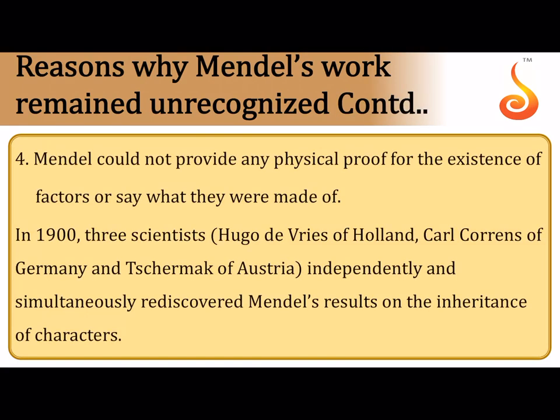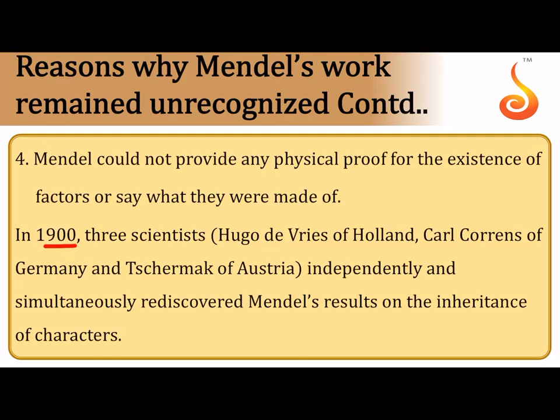And also his approach of using mathematics was not welcomed by the scientists of that era. And also Mendel could not provide any physical proof. He kept saying that there are discrete units called factors, but he could not show those factors because while Mendel was working, nothing was discovered yet, the microscope, or even he could not see the chromosomes under the cell. But today we know that the chromosomes are packaged with DNA, and the segment of DNA which Mendel called a factor back then is nothing but the gene or an allele which is capable of coding for a specific protein, or which is capable of coding for a specific trait or character.